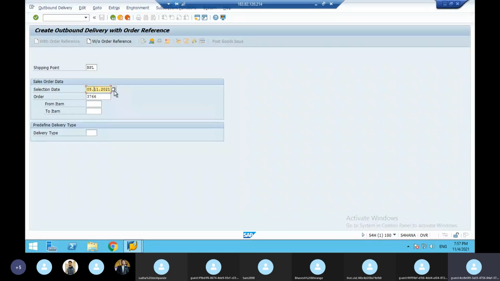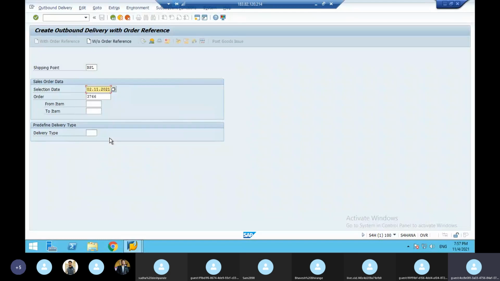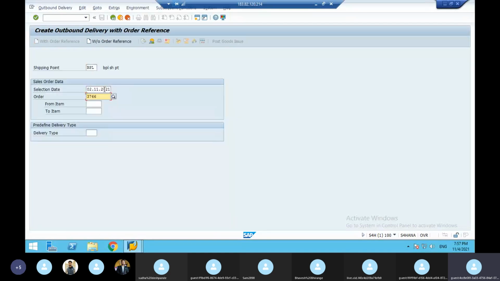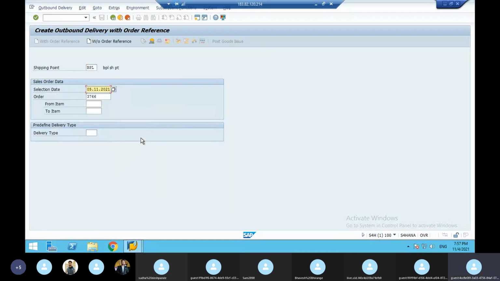Suppose I give some other date. Imagine, by mistake I give 2 years. The system won't take it. See, no schedule line will come. So that is why here in the sales order you have to give the delivery date. That only you should give. So give 5, then press enter.